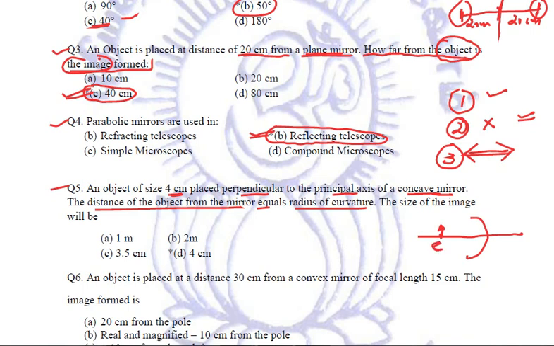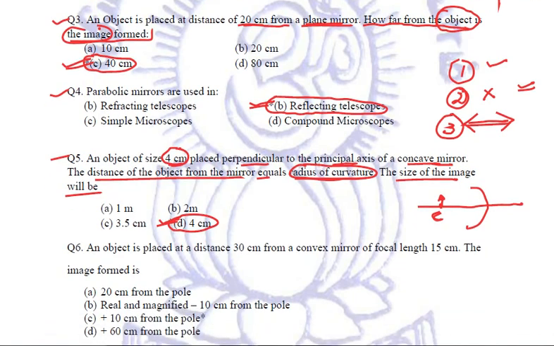And when the object is kept at C, where will the image be formed? At C. What type of image is getting formed? Same sized. And this is what he is asking: the size of the image. It will be a same sized image. So if the object size is 4 centimeter, the image size will also be 4 centimeter, which is our correct answer. Why? Because this object is kept at a distance equal to the radius of curvature, which comes out to be C, the center of curvature. Got it? Let's come to the next question.